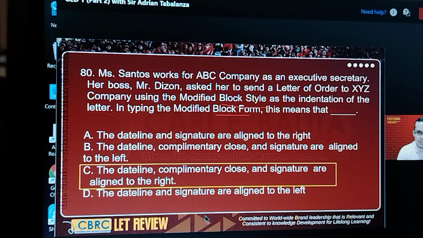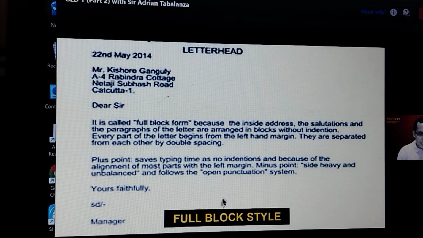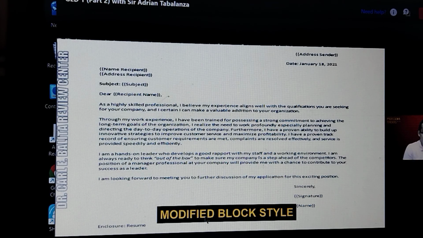Okay. Now let's discuss the different other styles or forms. The easiest one to remember is the full block style. Why? Because every component is aligned to the left margin. So you don't have to think anymore. Automatic. Everything is in the left margin. Next style is the modified block style. If you notice, the date line, the closing, as well as the signature, they're aligned to the right margin.